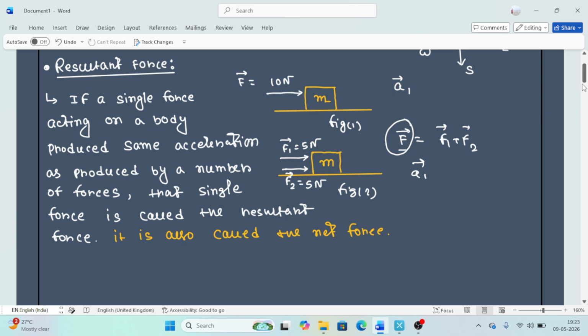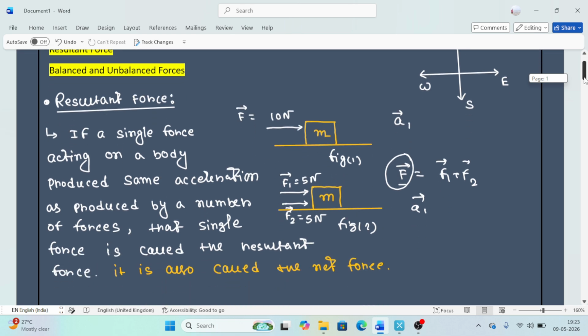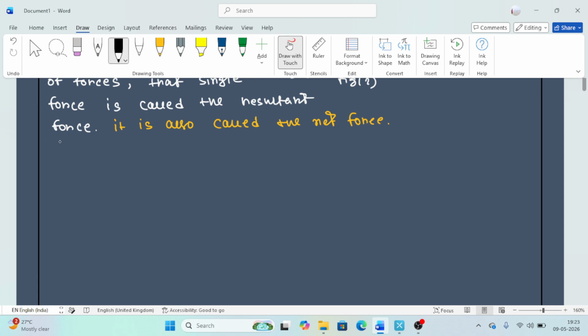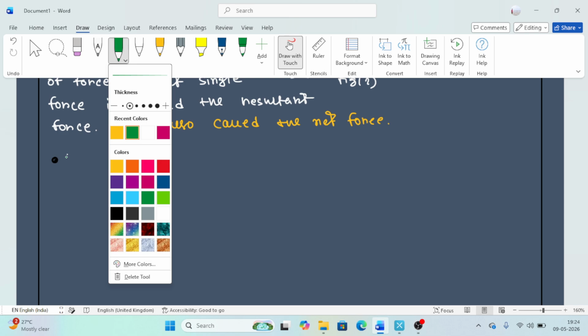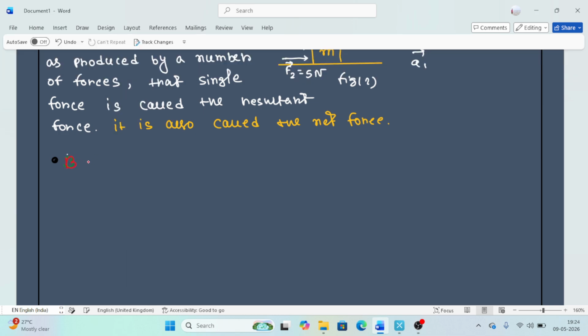Now we are talking about balanced and unbalanced forces.